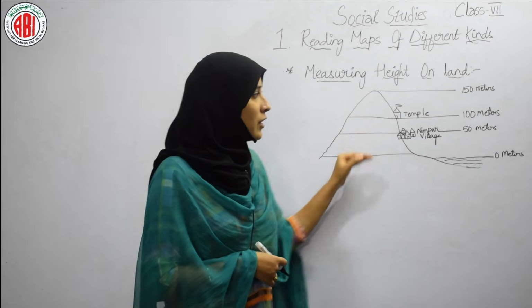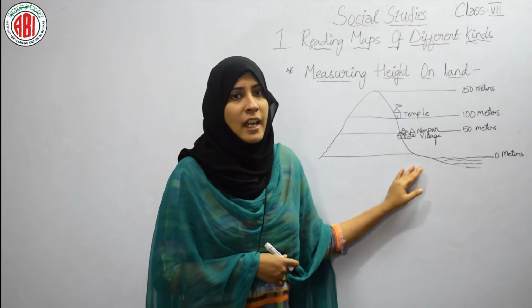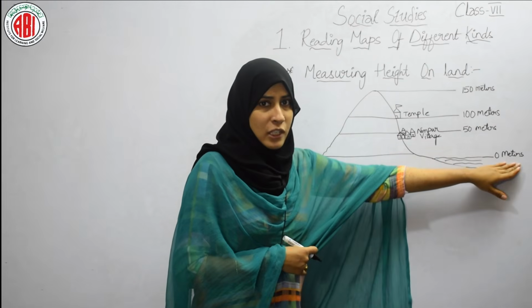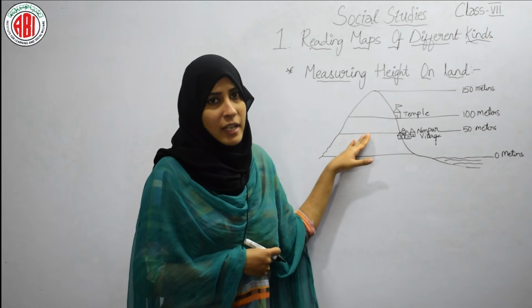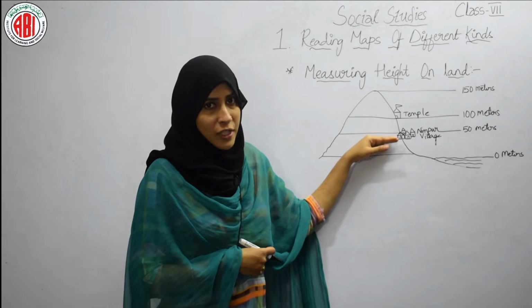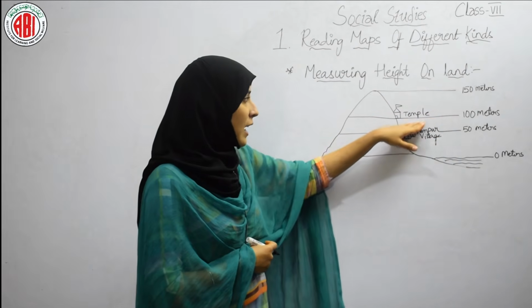So when you see this picture, you can understand that sea level will be at 0 meters, and from 1 meter to 50 meters we have this village. So this is the first zone, and from 50 meters to 100 meters we have a temple.